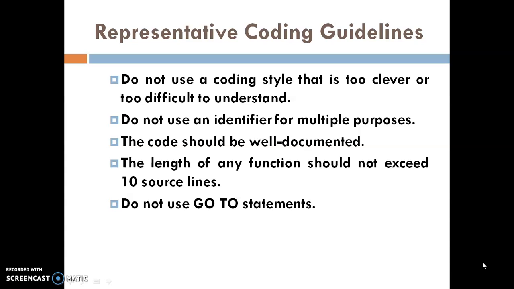Here are some representative coding guidelines. The first one is do not use a coding style that is too clever or too difficult to understand. Do not use an identifier for multiple purposes. The code should be well documented. The length of any function should not exceed 10 source lines. And do not use goto statements.